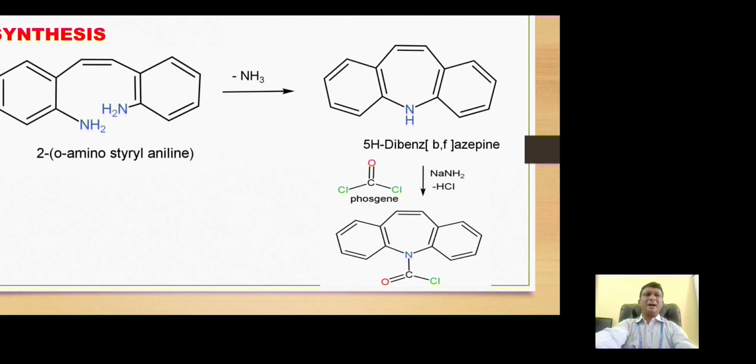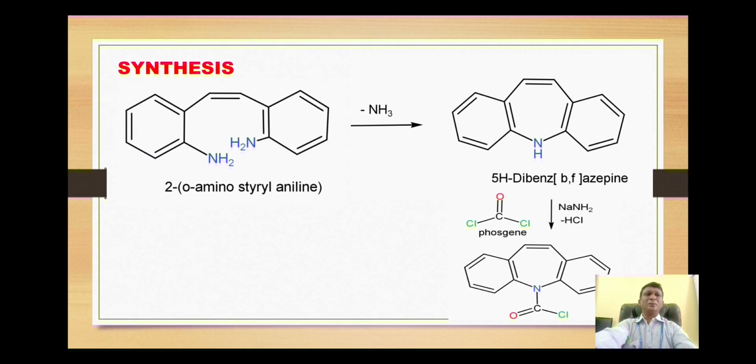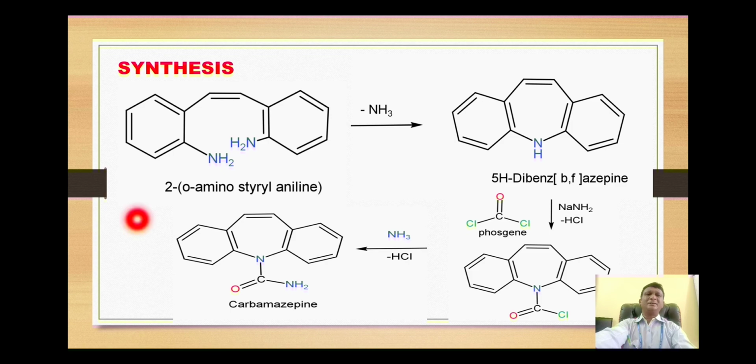Now this carbonyl chloride derivative then in the last step reacts with ammonia. The ammonia attacks on this carbonyl carbon, here on the COCl. So the attack is nucleophilic acyl and the reaction is a nucleophilic acyl substitution reaction.